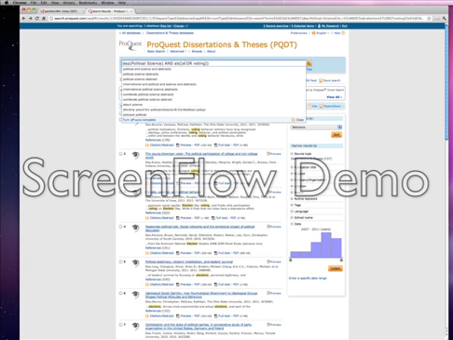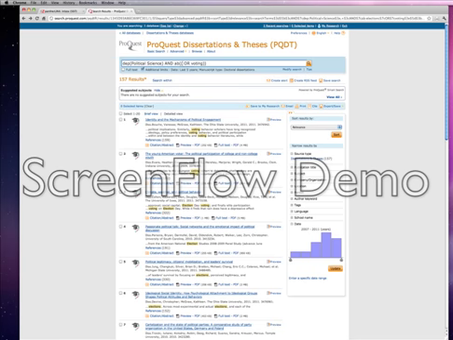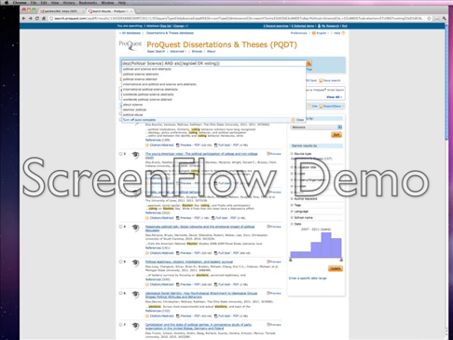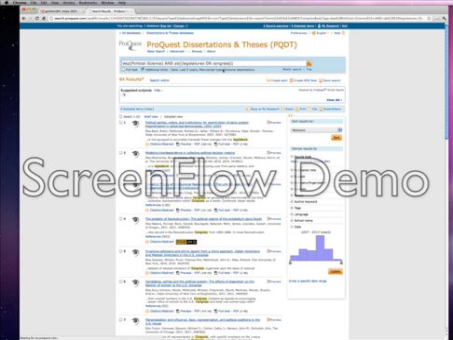Let's say, for instance, that you're interested in legislatures or Congress. Hit enter. Now we have a new set of dissertation abstracts reflecting those search terms.